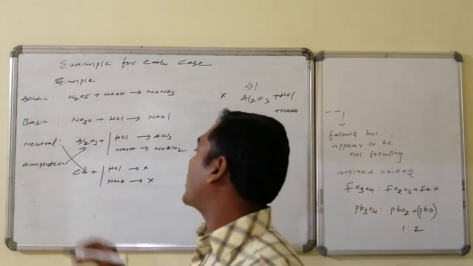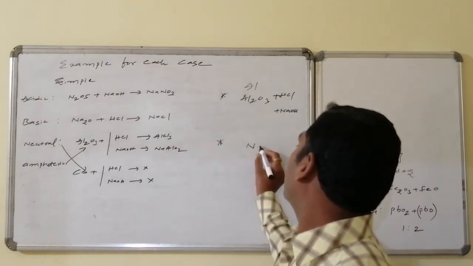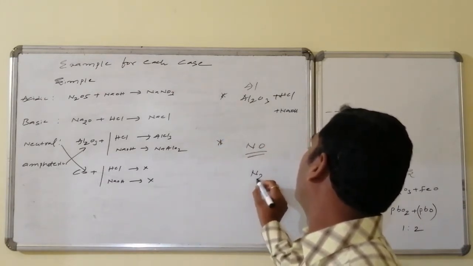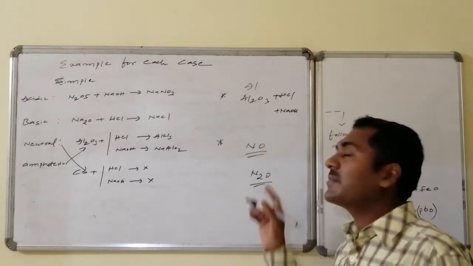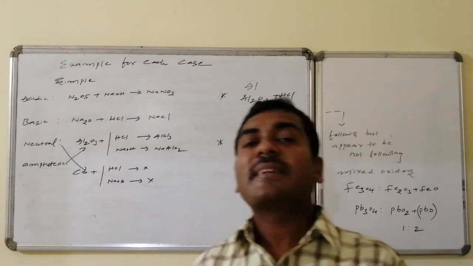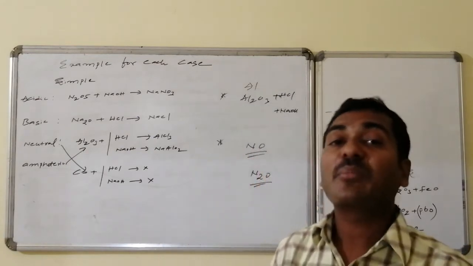Suppose let us go for carbon monoxide. Otherwise, let us go for nitric oxide. Otherwise, let us go for N2O. These are non-metal oxides, but the behavior of these is neutral. Neither does it combine with the acids nor does it combine with the bases.